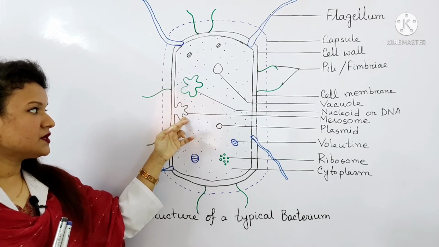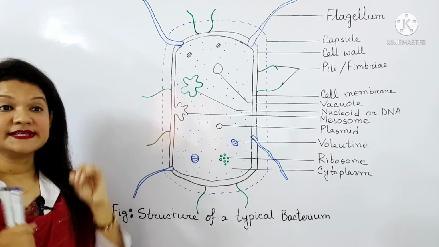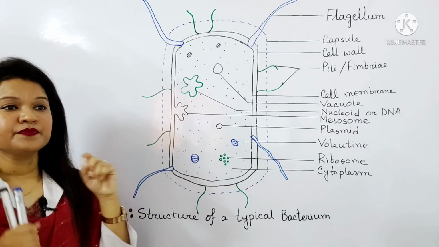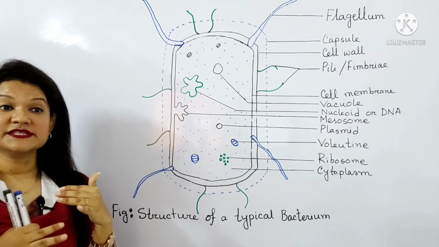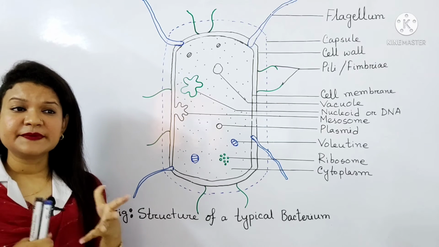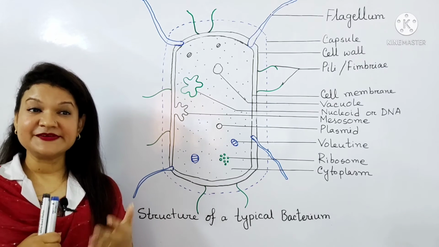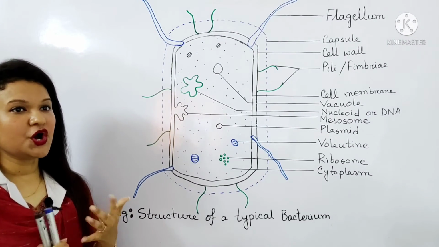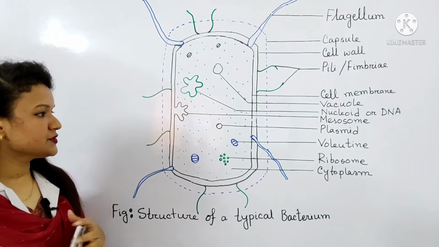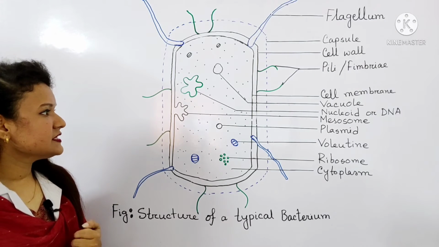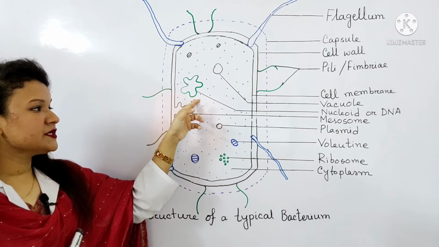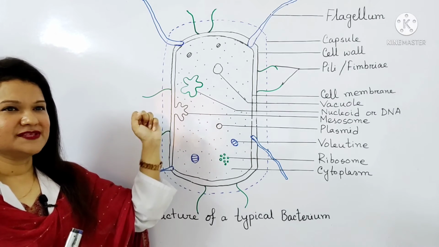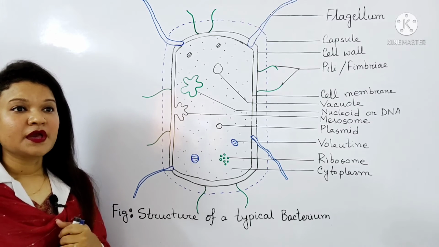Now, I will go for the mesosome. This is our mesosome. The cell membrane folds inwards in some places and forms sac-like mesosomes. Several respiratory enzymes remain present. Now, I will go to the nucleoid or pseudonucleus, where we can see this is our nucleoid or DNA, or we can say pseudonucleus, that means false nucleus.